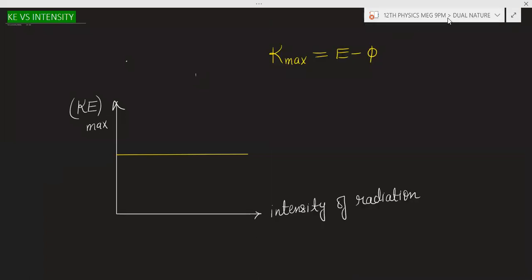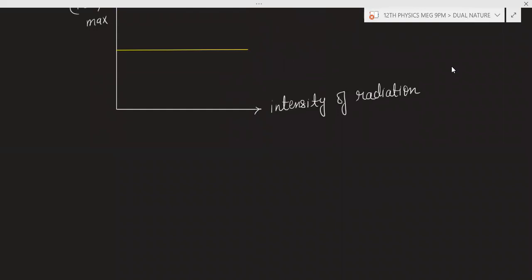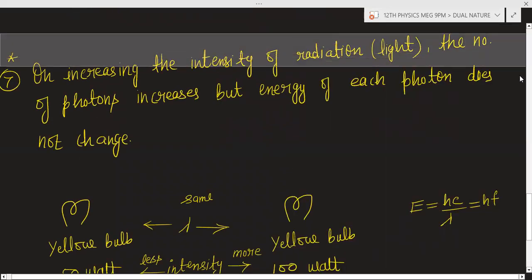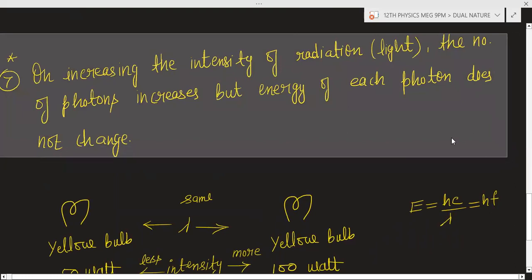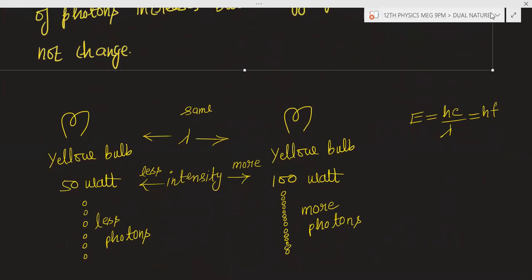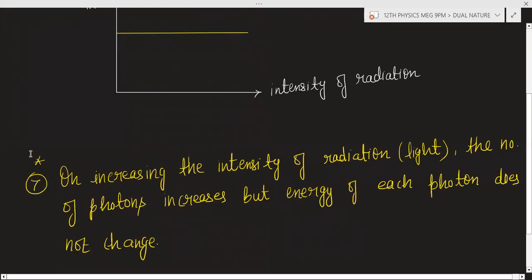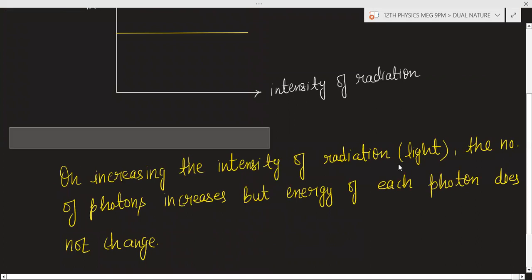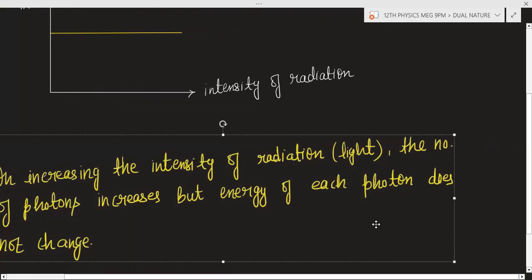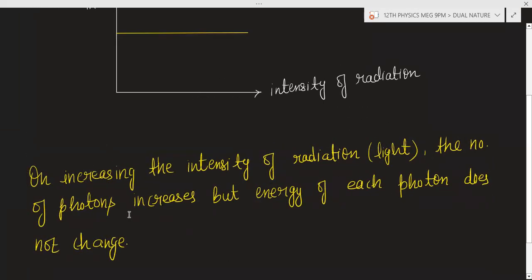Okay, so if you want, then you can add this statement here. I have given one beautiful example also to explain this. On increasing the intensity of radiation, the number of photons increases, but the energy of each photon does not change.